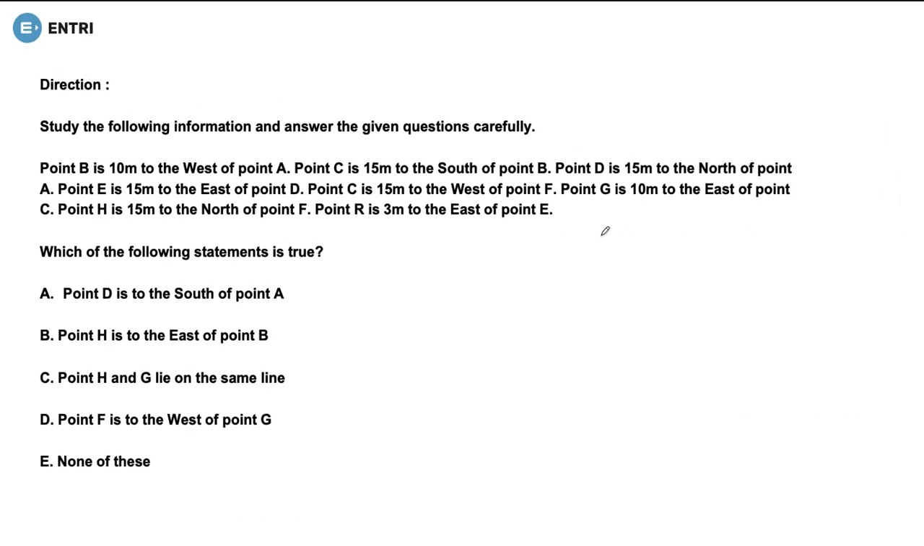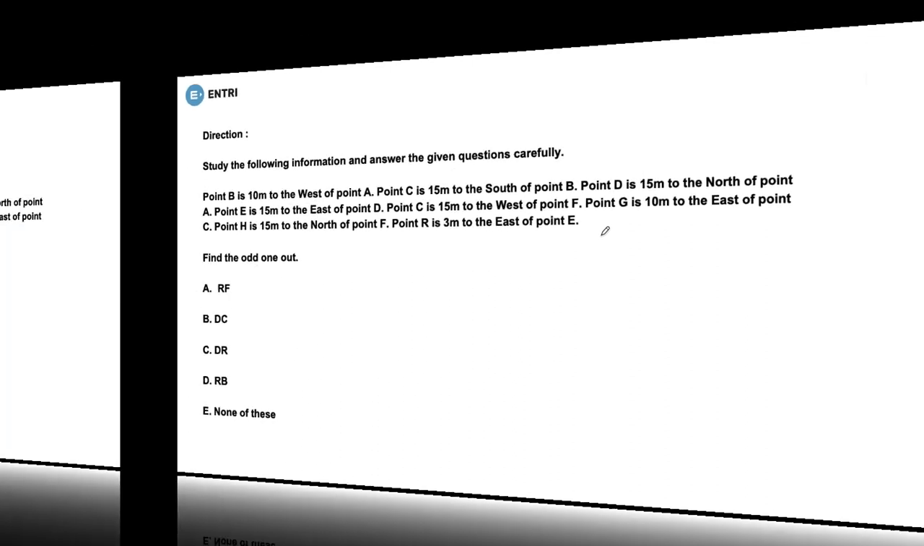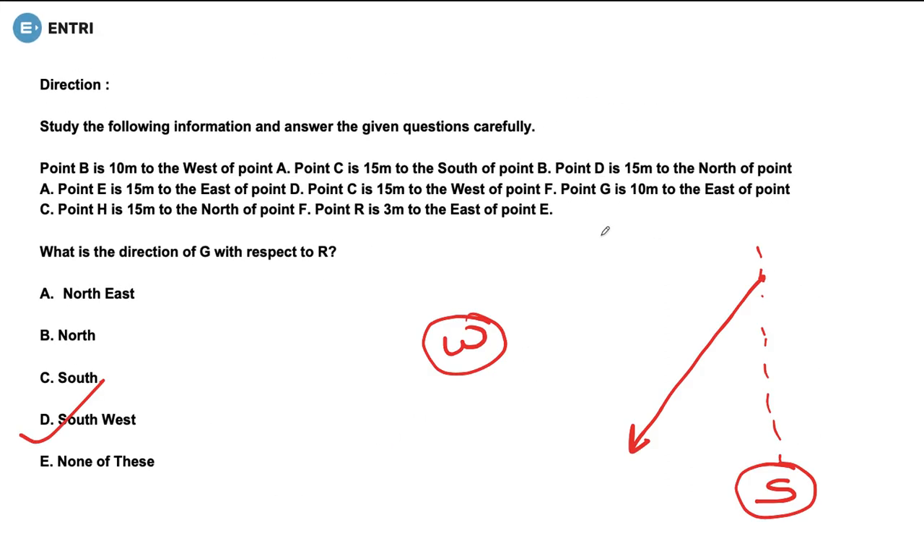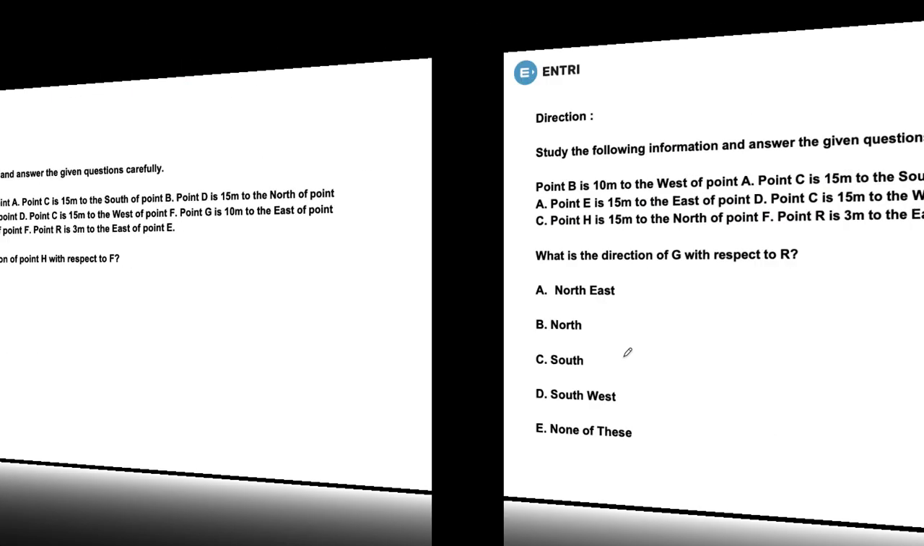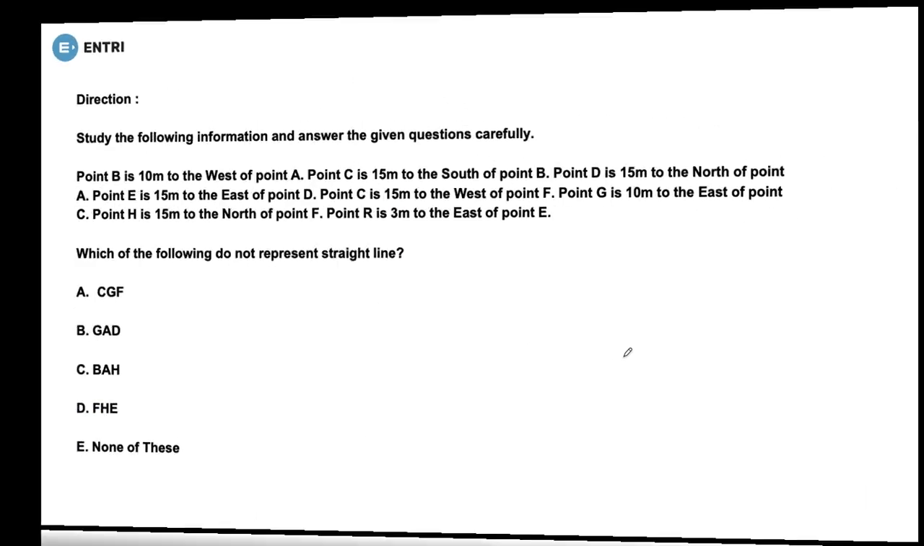The second option says that point H is east of point B. So, let's check. Point H is east of point B. Yes, it's correct because H is in the eastern direction with respect to B. So, this is the correct answer. Option number B is correct.